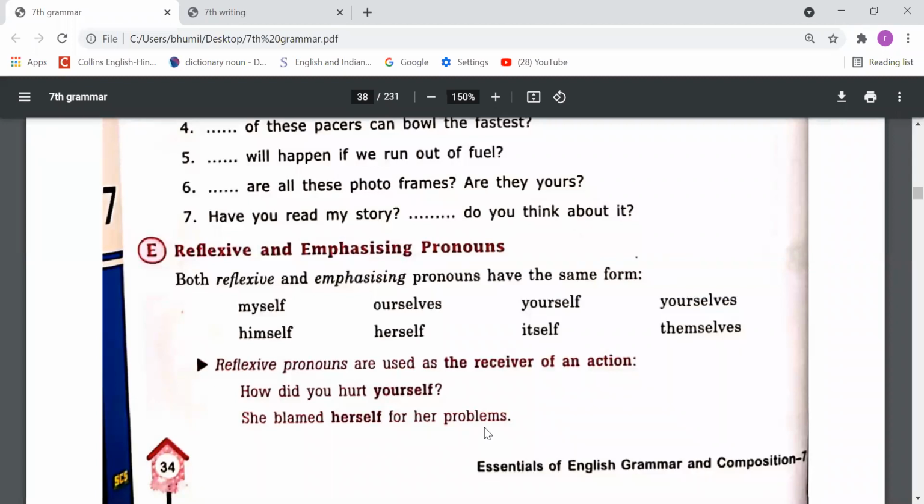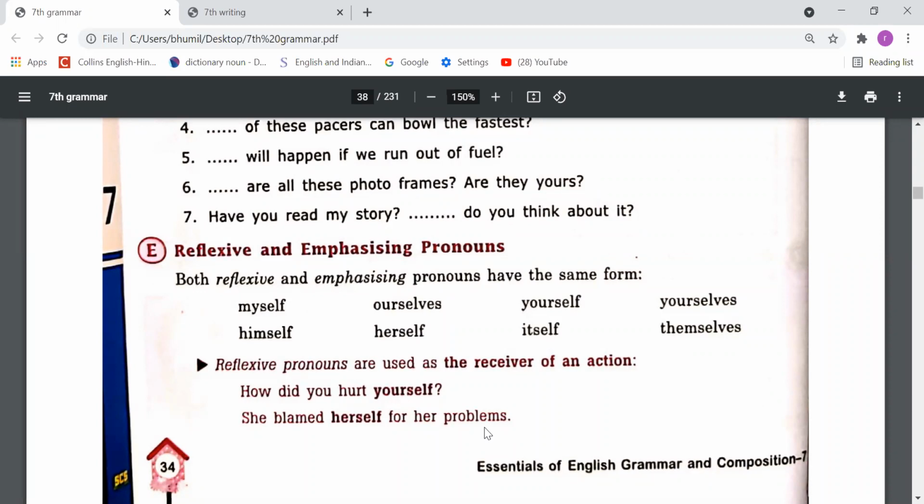Now object and subject both are the same person. But if I say he blamed me, the subject is different and the object is also different. But if I say he blamed himself, right? If I say he killed him, or she killed her friend, the subject is different and the object is different. And if I say that she killed herself, subject and object both are the same thing. So in this case, when subject and object both are the same thing, we should use reflexive pronouns,